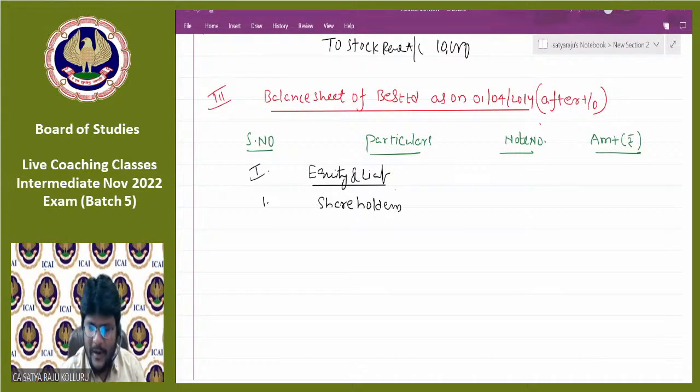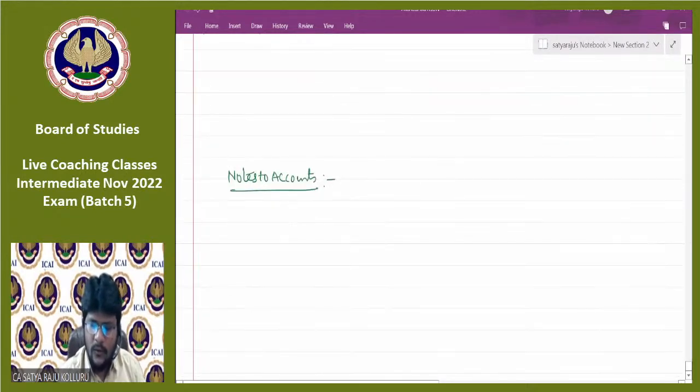I am unable to explain Schedule 3 again. Shareholders' funds. Under that, A, share capital, note number 1. Come down, guys, to notes to accounts. Number 1. In notes to accounts also, in general you need to represent serial number, particulars, amount inner column and amount outer column if required. Here I put only one amount column. Number 1, share capital.